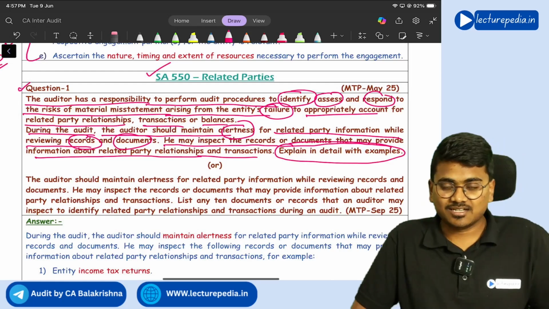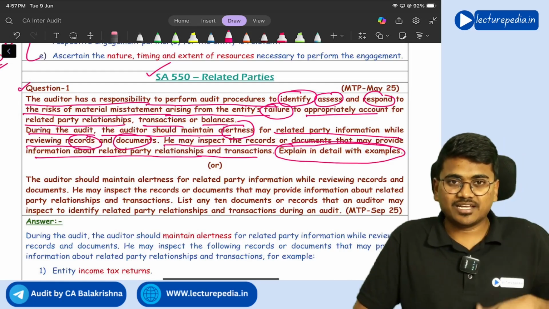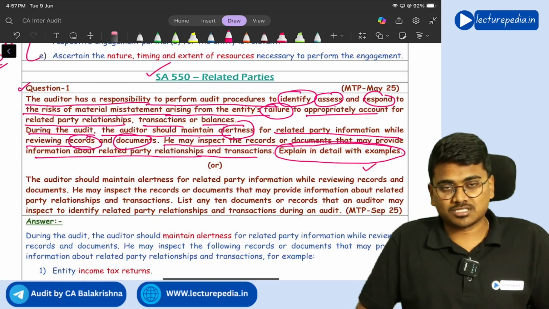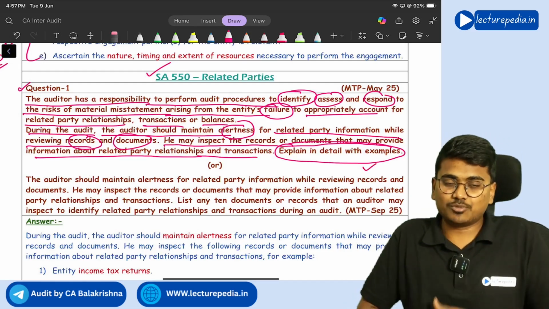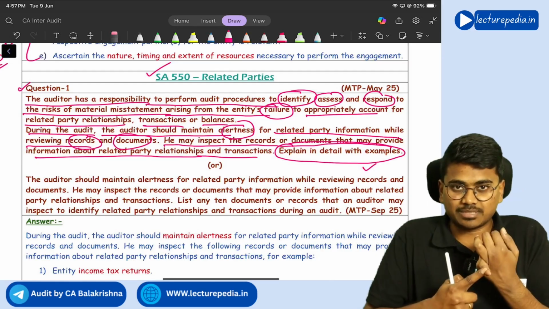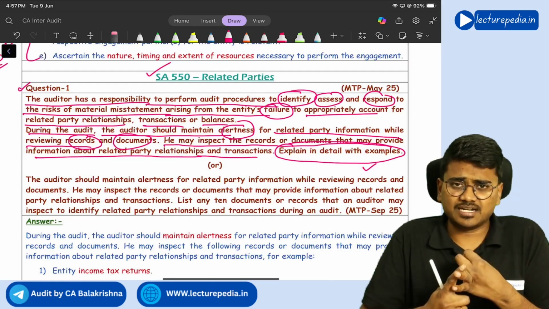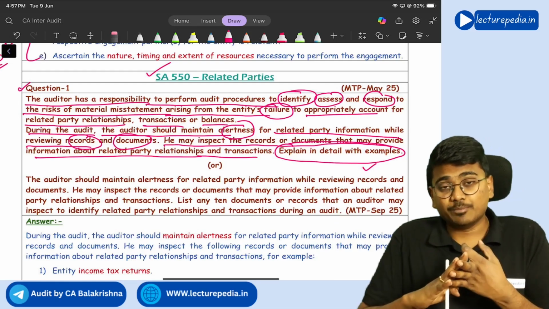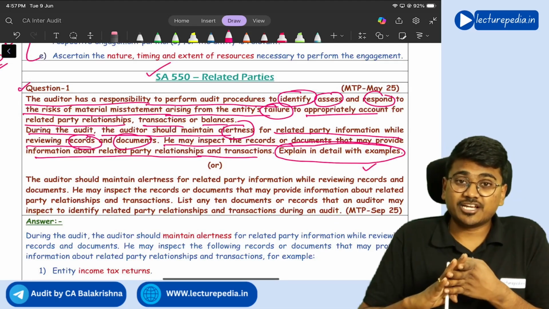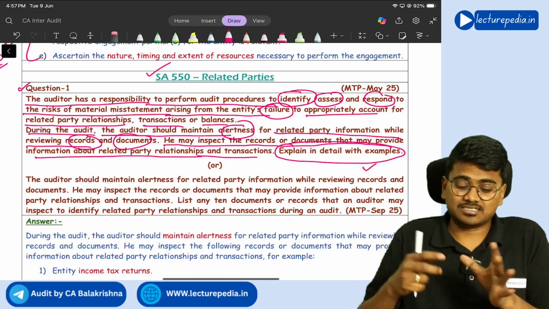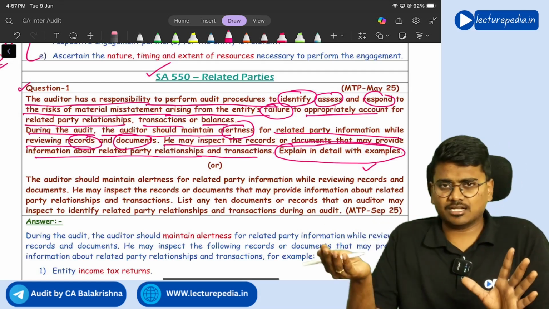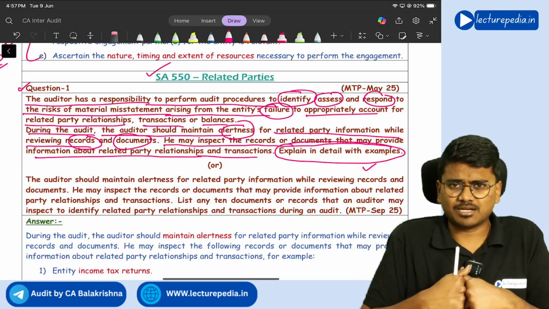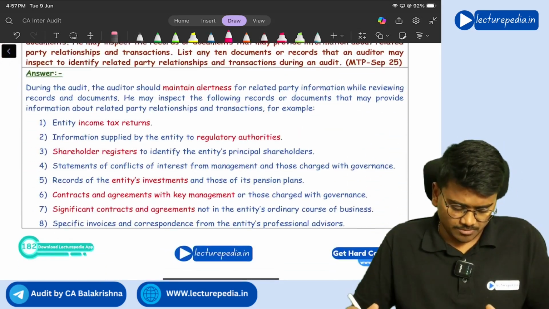So they are asking, in order to identify related party relationships and transactions, what documents the auditor can verify. Some examples of documents: he will verify income tax returns, various returns filed with other regulatory authorities. He will verify minutes books. He will verify various contracts entered with directors. He will verify other contracts and agreements entered by the company. He will verify insurance policies taken by the company. Like this, many documents you can write.